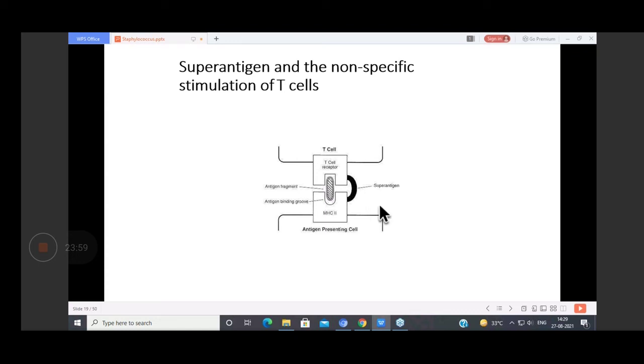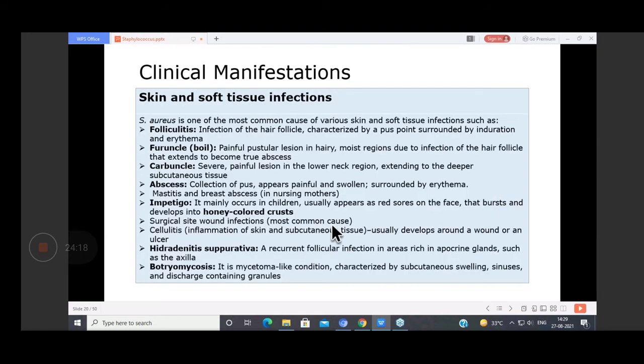And this whole system causes excessive release of T lymphocytes. There's a cytokine storm which occurs, and this leads to a potentially fatal multi-system disease, because there's excessive production of cytokines.